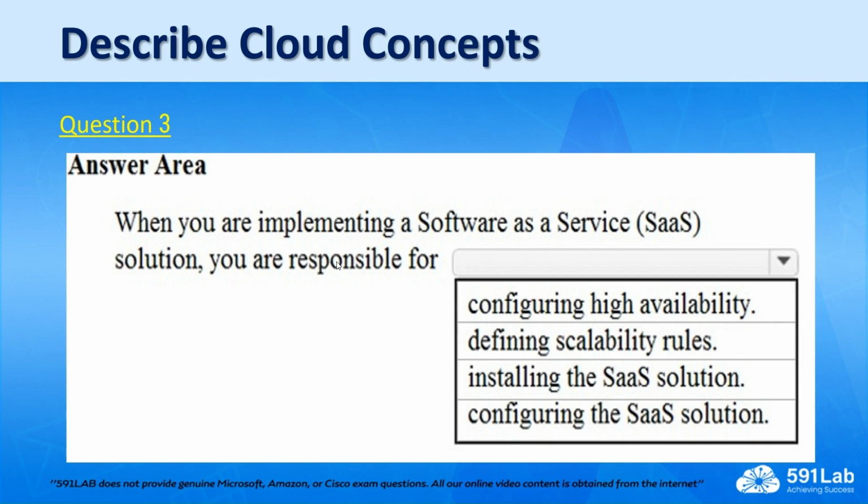So software as a service, you only get to utilize the resources or the application that is provided to you by the vendor. An example will be Microsoft 365. As a customer, you're only using that particular service. You're not concerned about installation of that particular service, anything to do with scalability, is the server updated and all that.